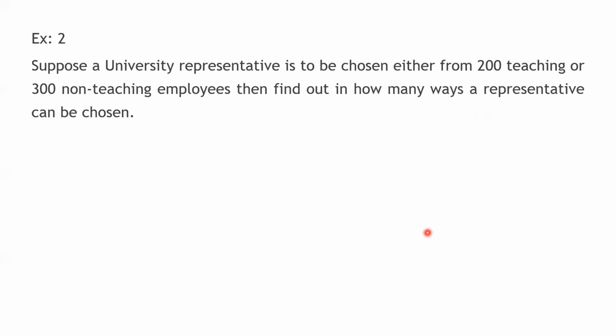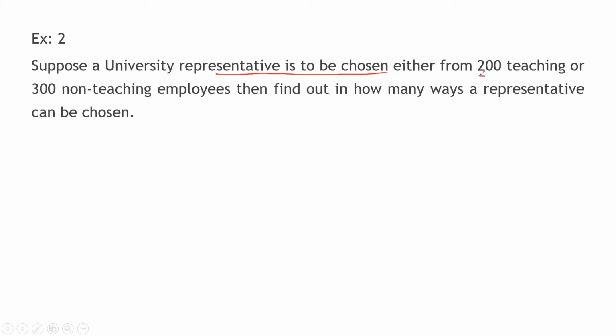Example number 2. Suppose a university representative is to be chosen, either from 200 teaching or 300 non-teaching employees. Then find out in how many ways a representative can be chosen. What is the meaning? First, try to understand the problem. A university representative is to be chosen, meaning only one person.